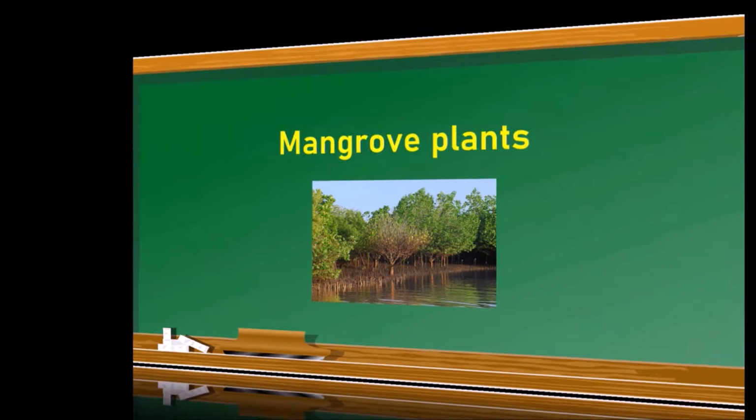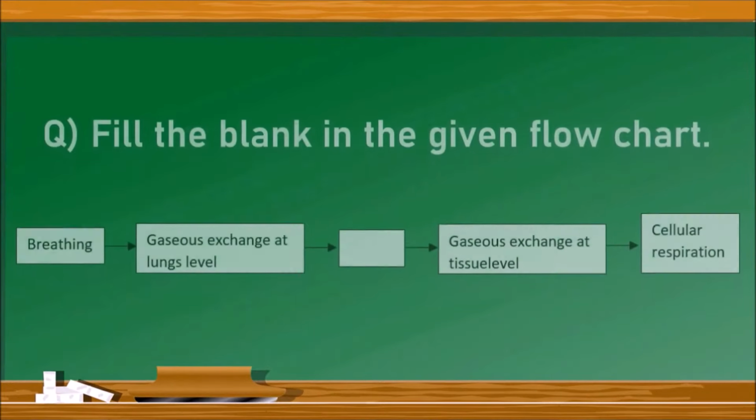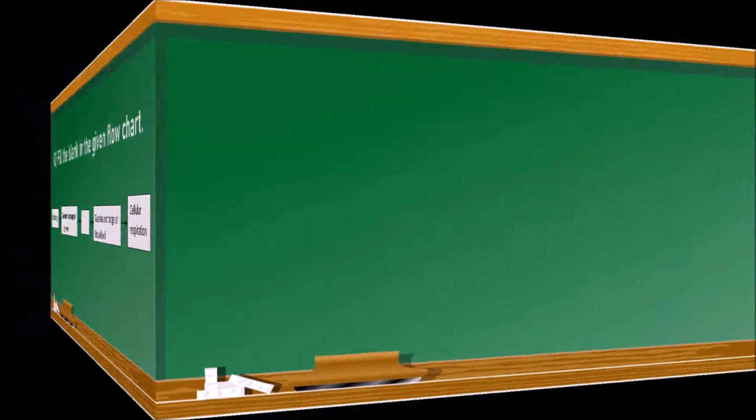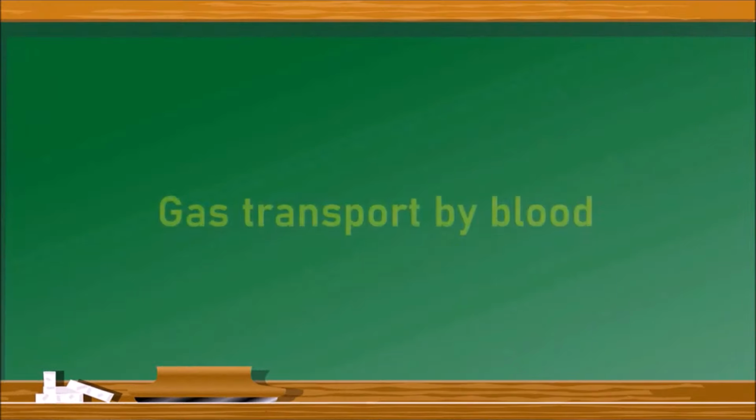Next question, fill the blank in the given flow chart. There is a flow chart given with breathing, gaseous exchange at lungs level, dash, gaseous exchange at tissue level, cellular respiration. These are the events in respiration in human beings. After breathing and gaseous exchange at lungs level, the gas which is absorbed into the blood has to be transported to the tissues. So the blank has to be filled with gas transport by blood.